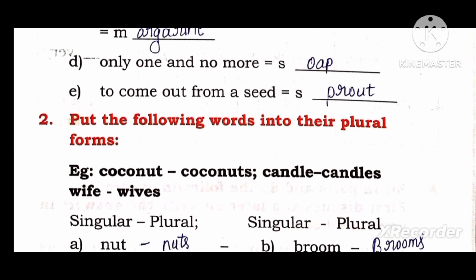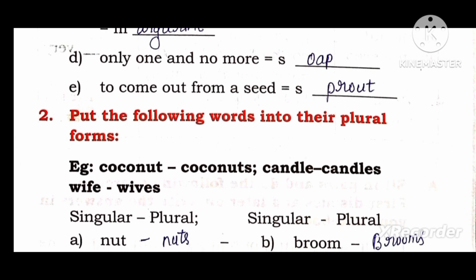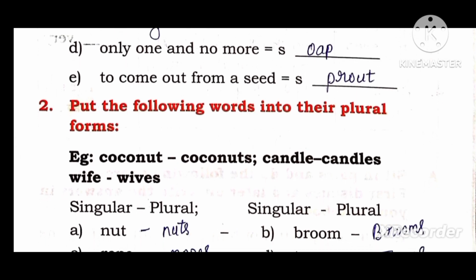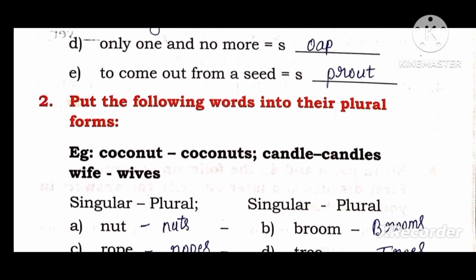Second main, put the following words into their plural forms. Example: coconut, coconuts; candle, candles; wife, wives.